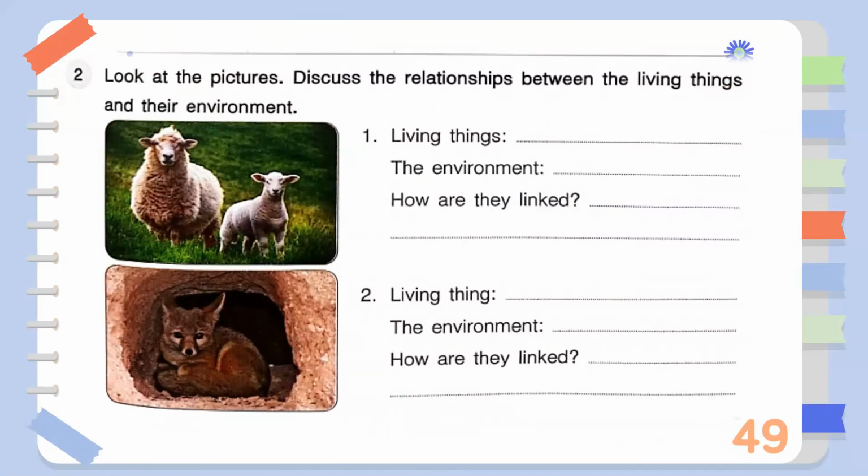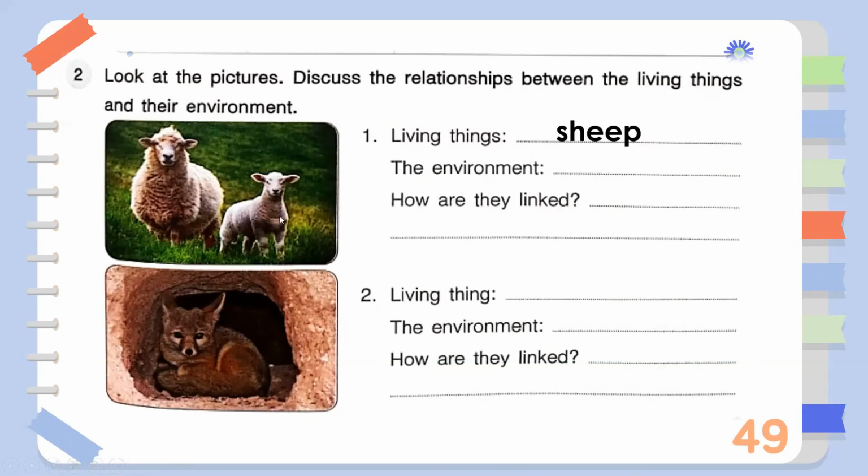Activity 2 says, look at the pictures, discuss the relationships between the living things and their environment. So we have here 2 pictures, a picture of sheep on a grassland and a picture of a fox in a hollow. Now, for number 1, which one is the living thing? Is it the sheep or the grassland? Of course, it's the sheep. Very good.